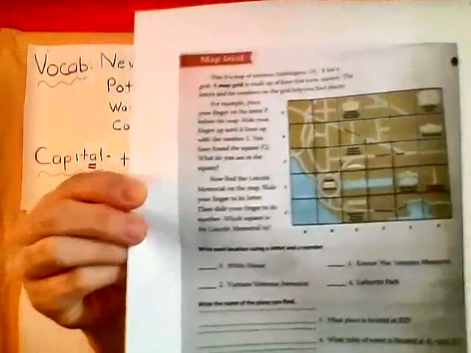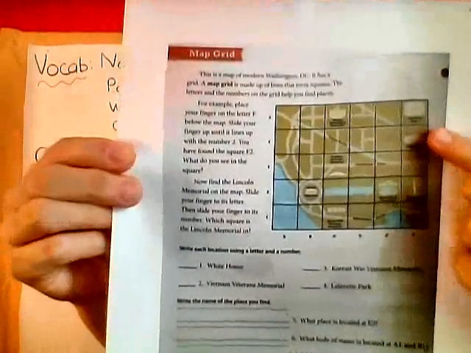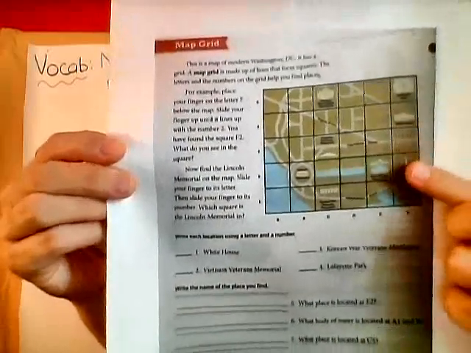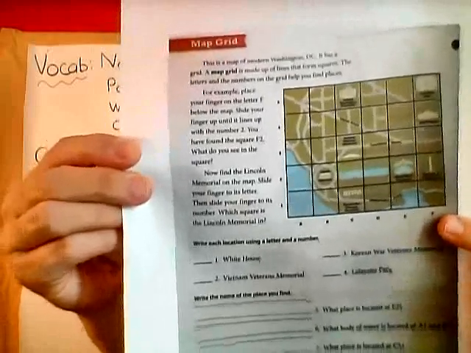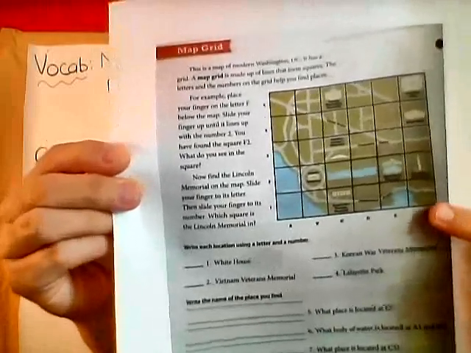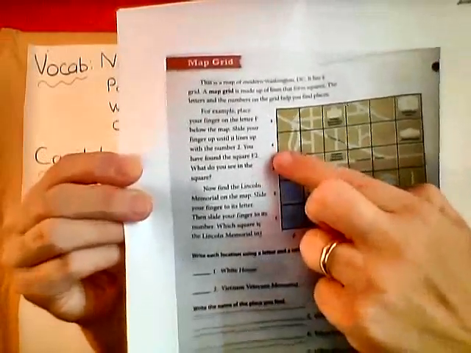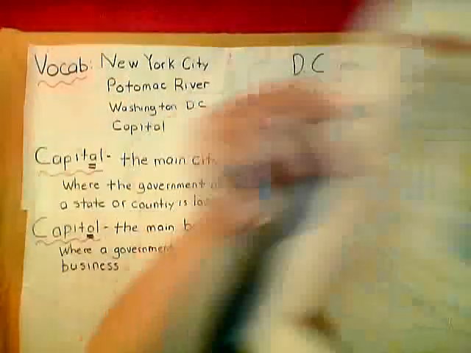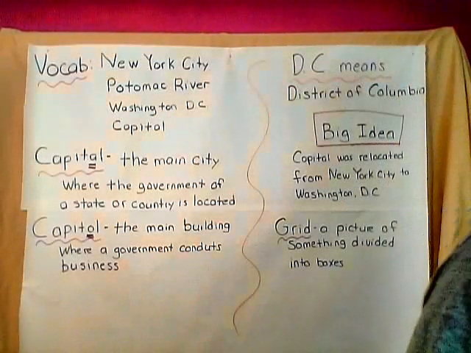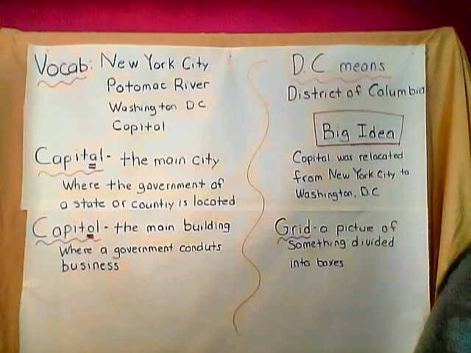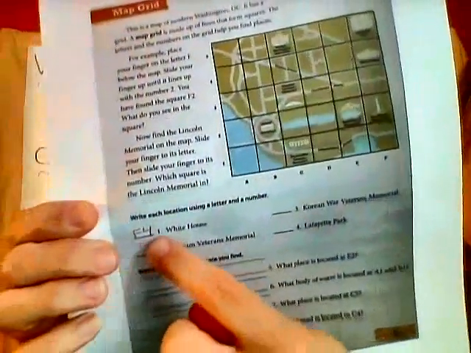Okay, 1, the White House. So where did we find the White House? Where is the White House at? See it? Okay, it is right there. So we have to find the location of the White House. We go down and find the letter. What letter is that? Letter F. Right, so you put F first. And then what number is it? 4. F4. So I would write F first, then the number. Okay? So I would write F4 as the answer.